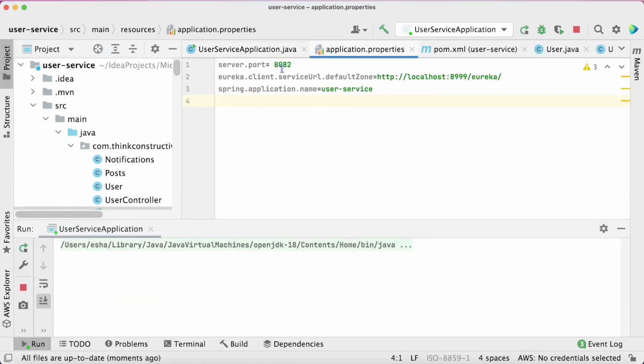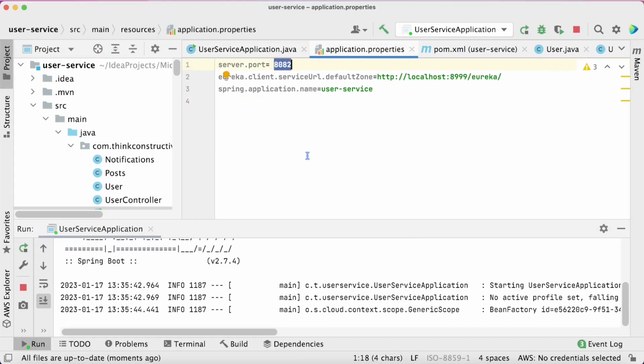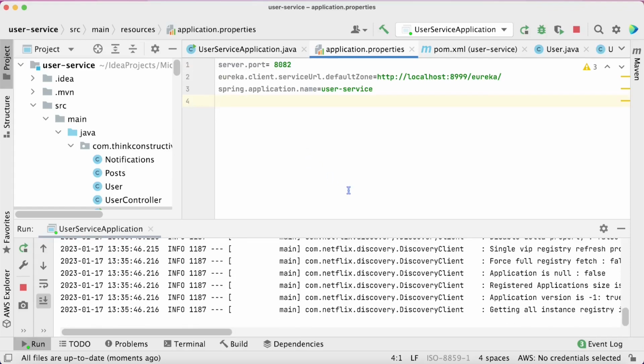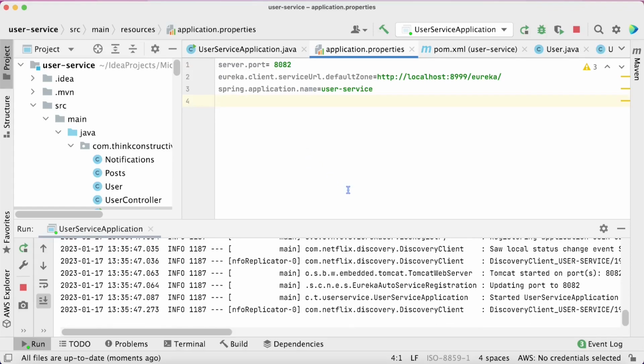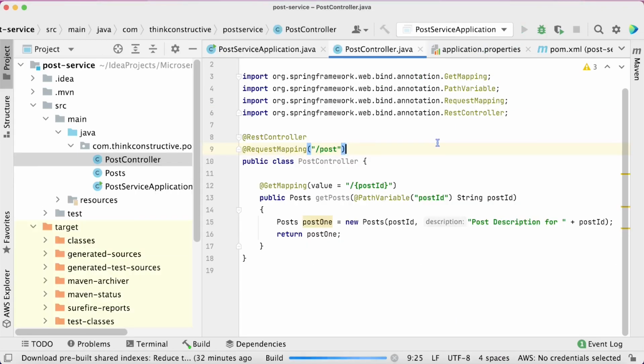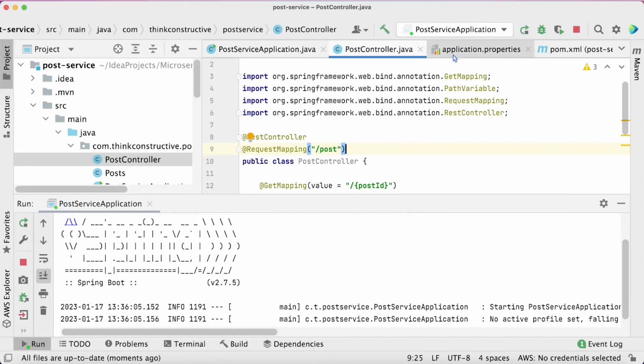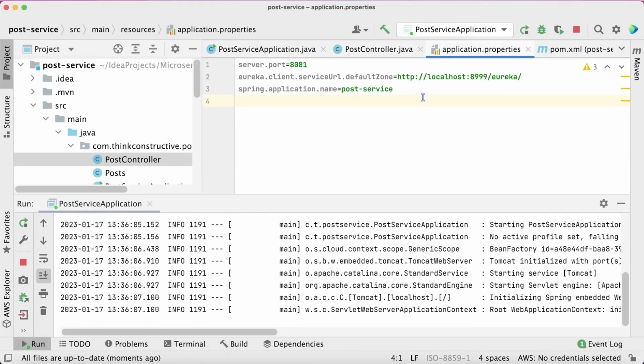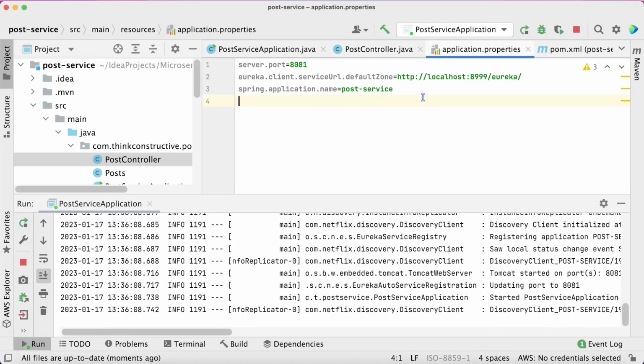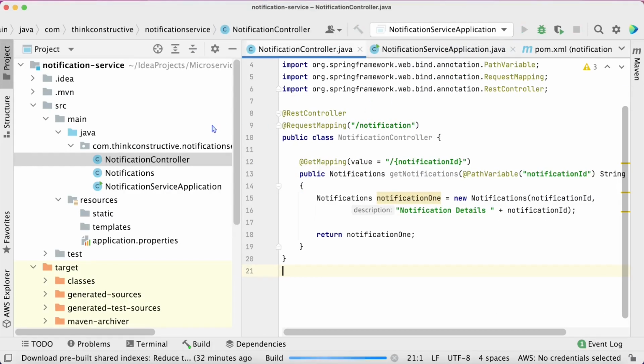My user service is working on port 8082. User service is up and running. I'll now bring up post service, and let us see which port it is using. 8081. And then the notification service.